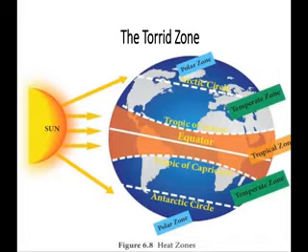The summer and winter seasons are not very distinct. In the torrid zone, the summer and winter climate is not distinct because the tropical zone receives the direct rays of the sun. So that's why throughout the year it has a hot and humid climate. Let's see the next one.